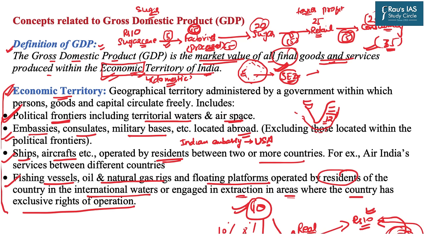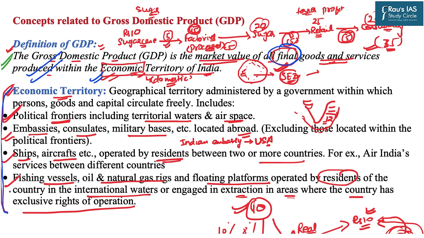So now let us revise this topic in brief once again. First, we understood the basic concept of the GDP, that refers to the value of all the final goods and services which are produced within the economic territory of India. And here we learned that there is a difference between economic territory as well as political territory. For example, the SEZ is within the political boundaries of India. Still, it is not within the economic territory.